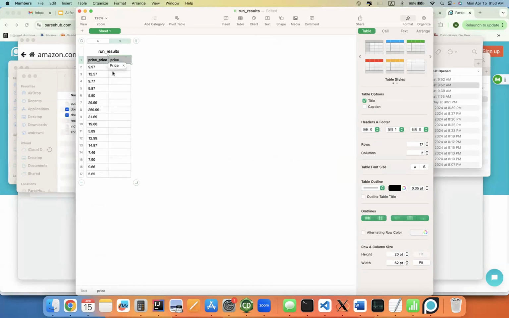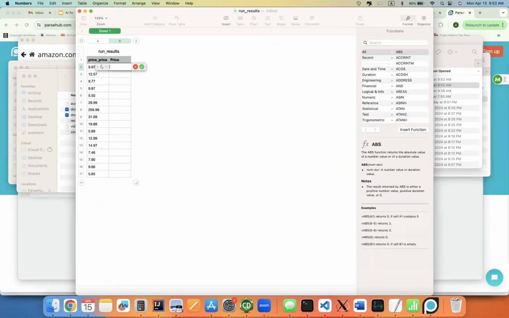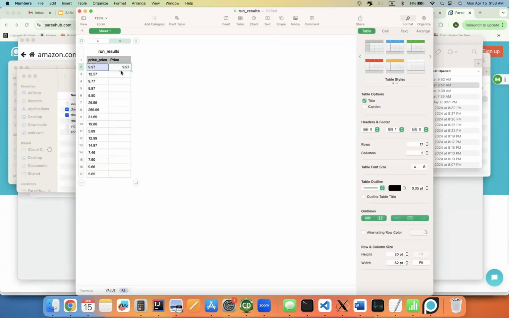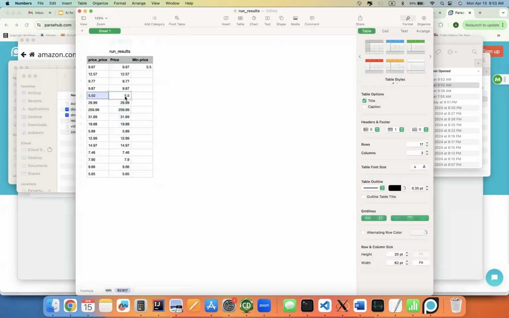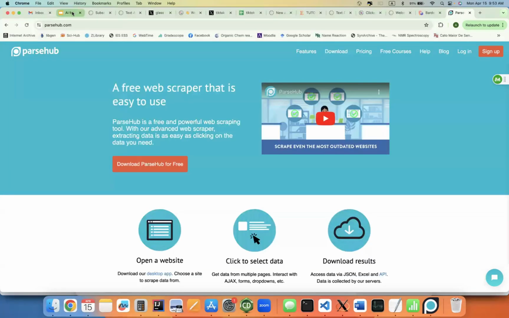Price. Let's get the value of this text here. This text. And then let's find the minimum price, which is 5.5 right here. Okay.